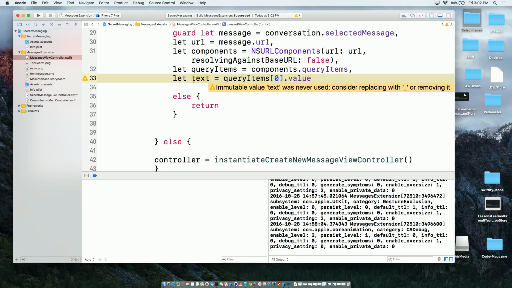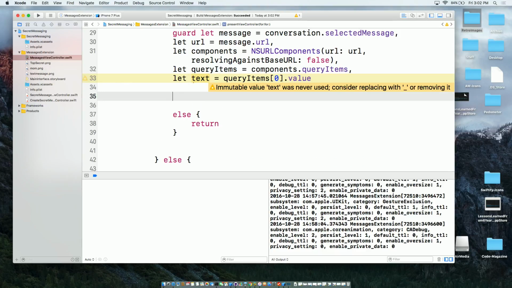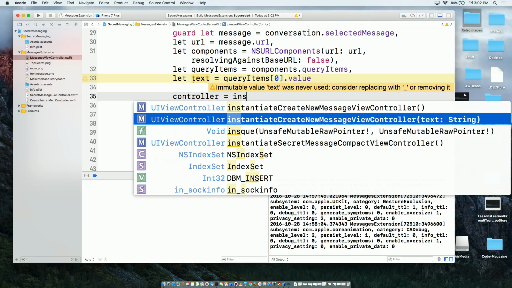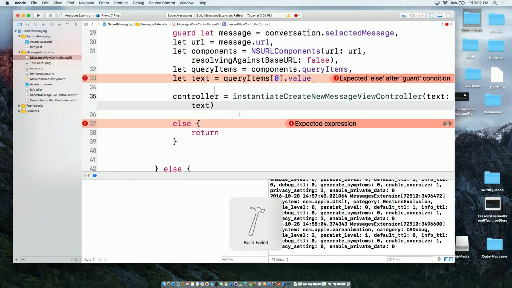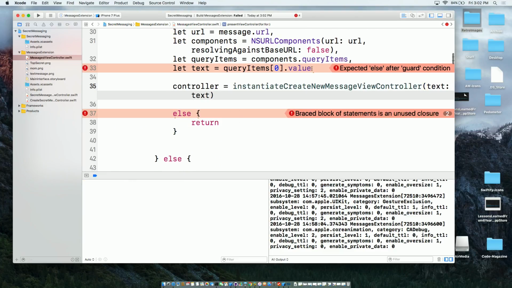Now you can go to any different screen if you want. Since it's just a demo, I'm just using the same screen. So I will simply use the controller that I have. Controller equals instantiate, and I have the overload function for this, which instantiates the create new messages view controller, but this time I'm going to send in some text. Let's go ahead and build that. Oh no, what happened?